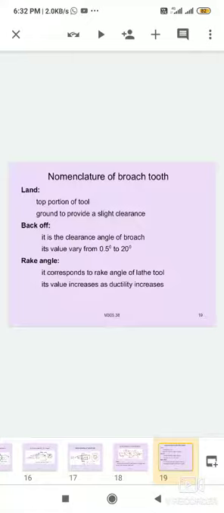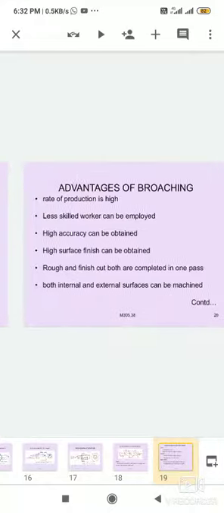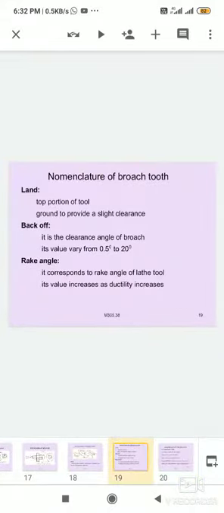Mild steel needs a rake angle of 15 to 20 degrees, alloy steels 6 to 10 degrees, and cast iron 4 to 8 degrees. For aluminium, the rake angle should be as high as possible because aluminium is a low strength material.